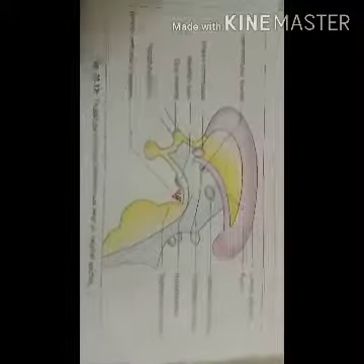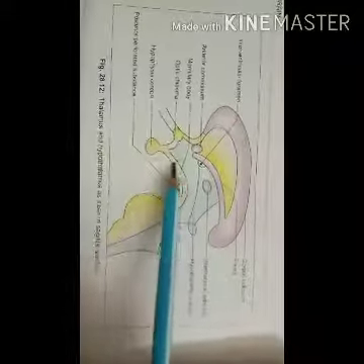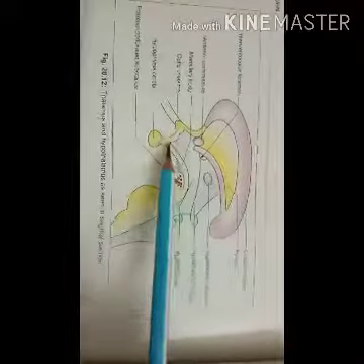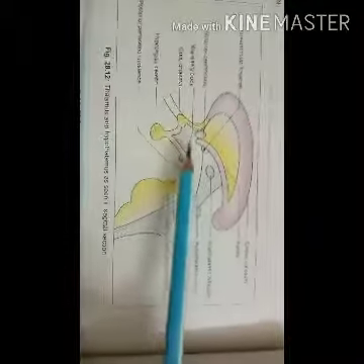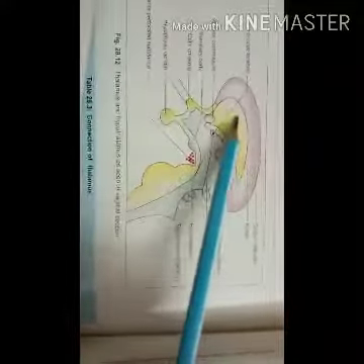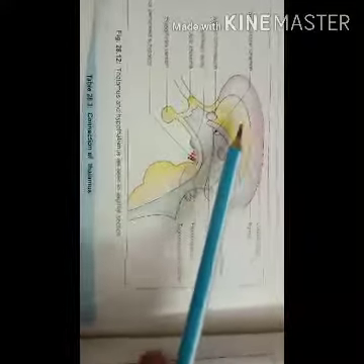So the next part of the diencephalon is the hypothalamus. The hypothalamus is the part of the diencephalon which lies below the thalamus. You know that the thalamus bounds the lateral ventricle, and below this part is called the hypothalamus.